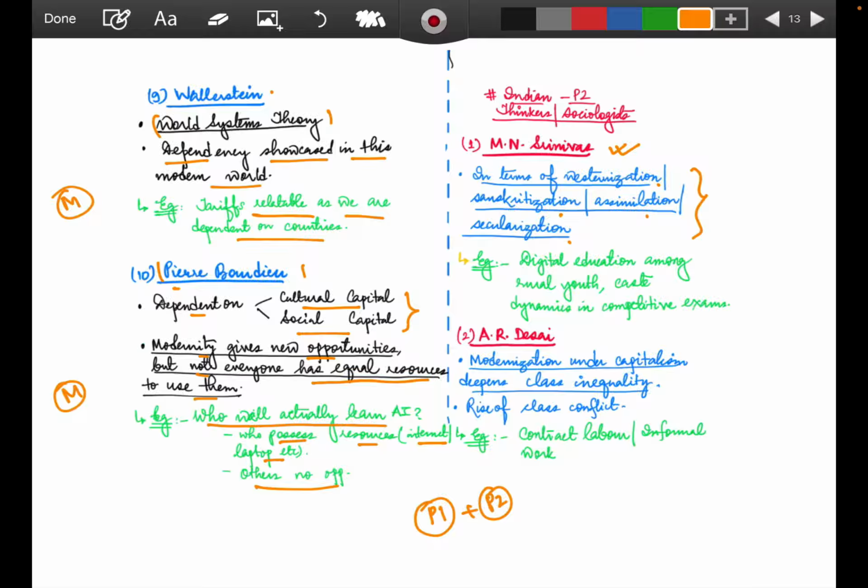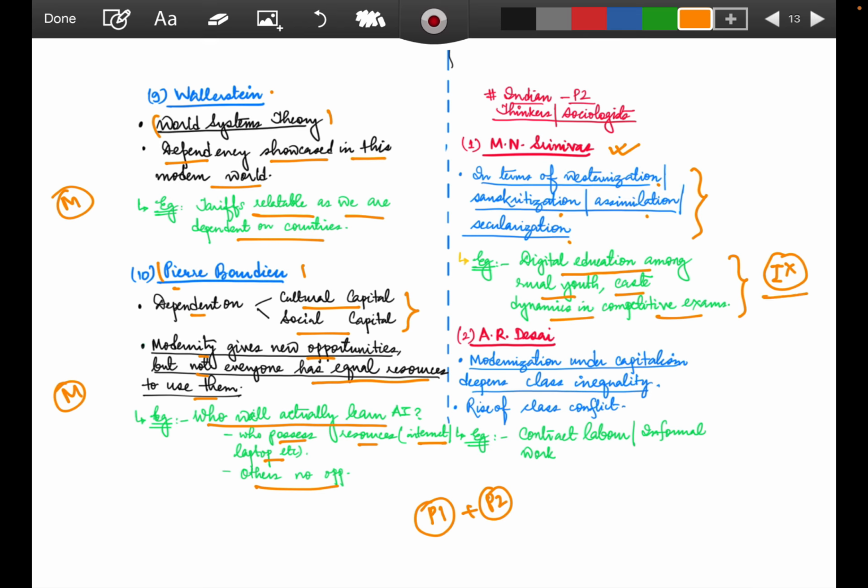But we can link that whenever the things of westernization, how the western influences, how the European cultures have impacted us, how Sanskritization over the years, how traditions have been changing, how assimilation, how we have adapted with the things, how secularization is still a part with assimilation. So you can interlink and think that is the concept of modernity in the terms of M.N. Srinivas. How he has talked about it, in the example, we can connect digital education among rural youth, caste dynamics in competitive exams. Still, all these are ongoing, right? Digital education in the rural youth. Rural societies earlier didn't have internet connection, but now we are talking about their rural youth's digital education.